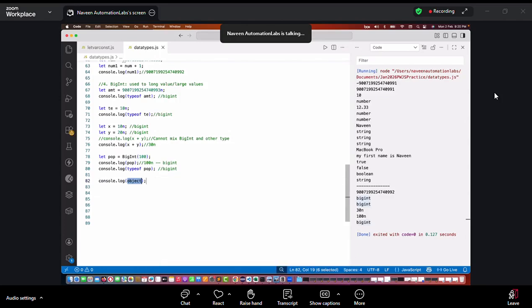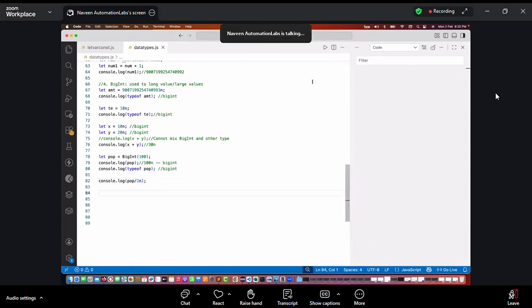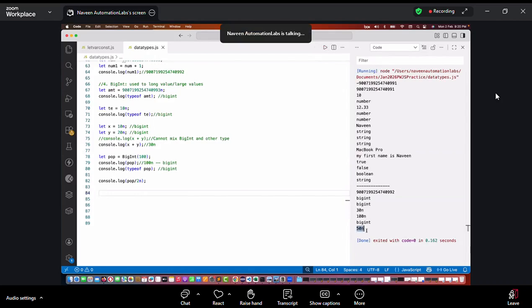So now tell me what is the output for this? Pop divided by 2n. Pop is 100 and divided by 2n, doing some mathematical calculation. Let's see what is the output of this. See, it is giving me 50n. Why am I writing 2n here? What I told you: for any mathematical operation, pop is a big integer, so 2n should also be a big integer.